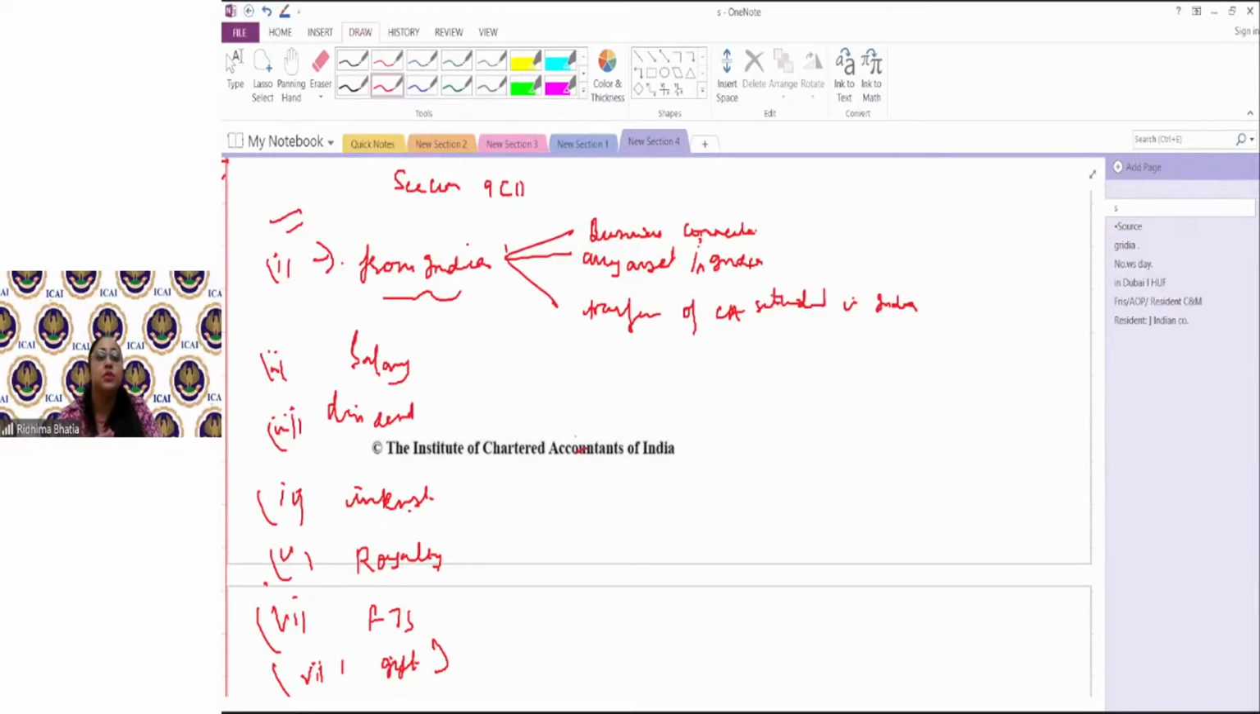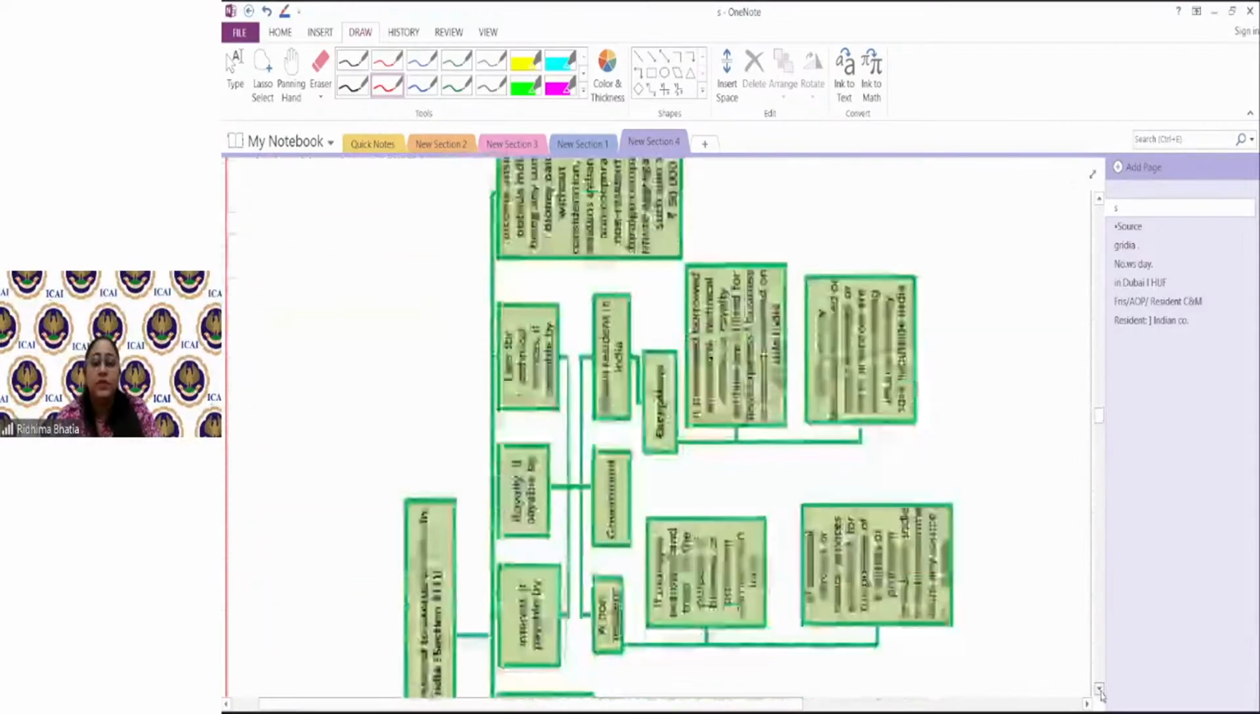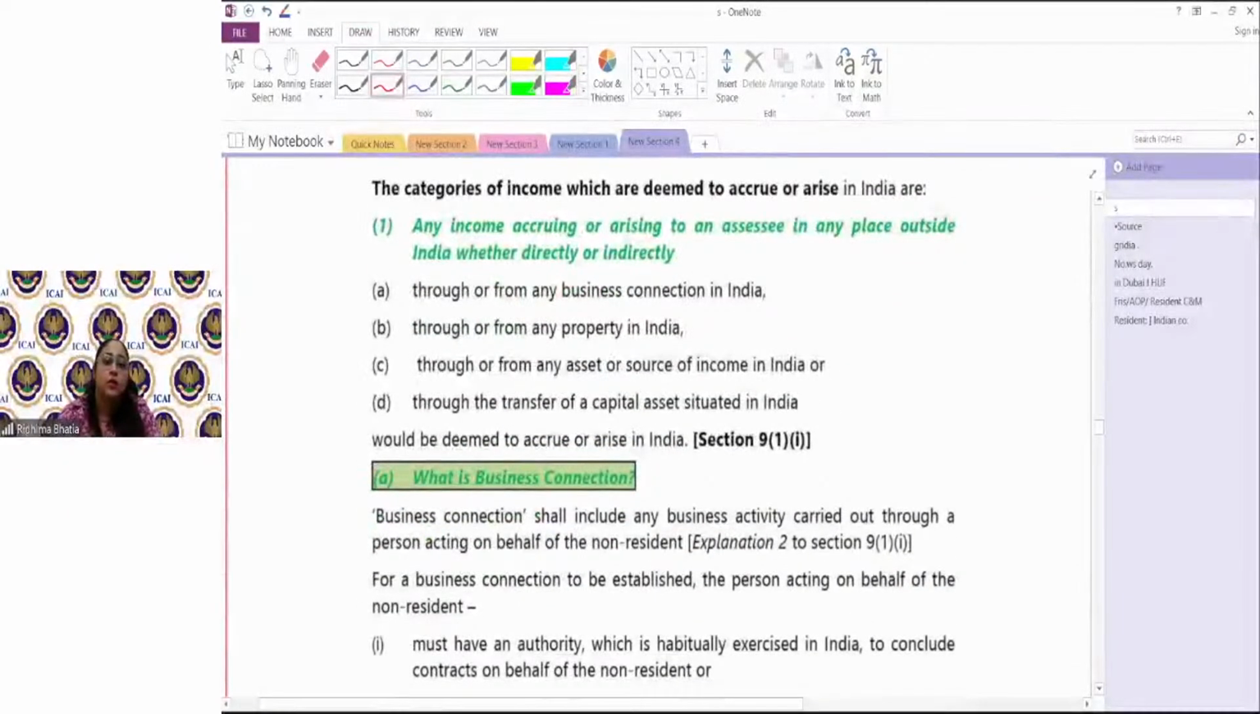Okay, if you know this section, very nice. If you do not know this section, please focus on the class today. So one by one, clause by clause, we will go and understand the deeming provisions. First of all, first is income deemed to accrue or arise in India, which is arising to a non-resident in any place outside India, whether directly or indirectly through a business connection in India. That means it is arising outside India, but it's arising from a business connection in India.